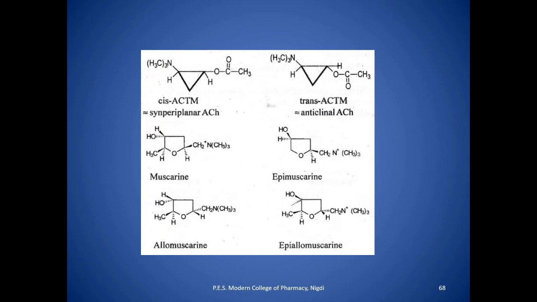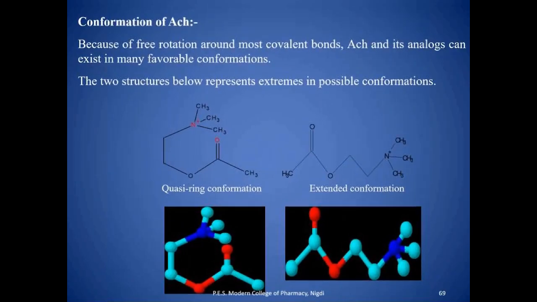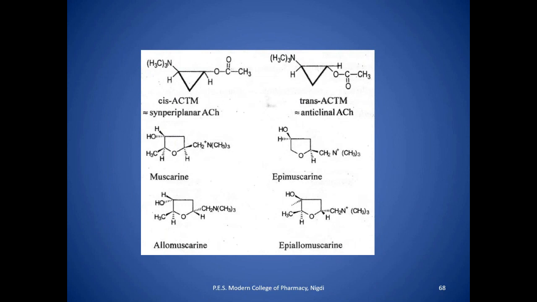It has been found that the trans conformation is equal to or more active than acetylcholine, and much more active than the negative ACTM.